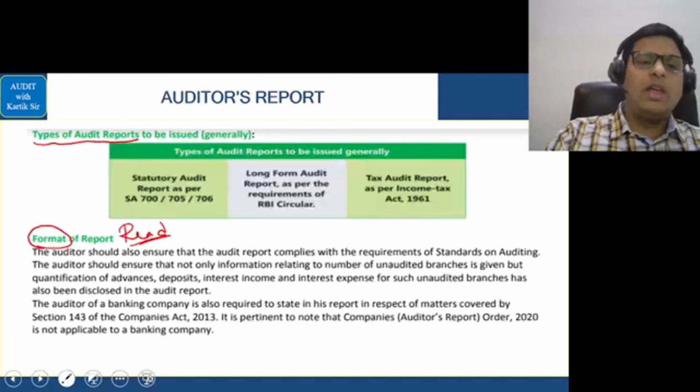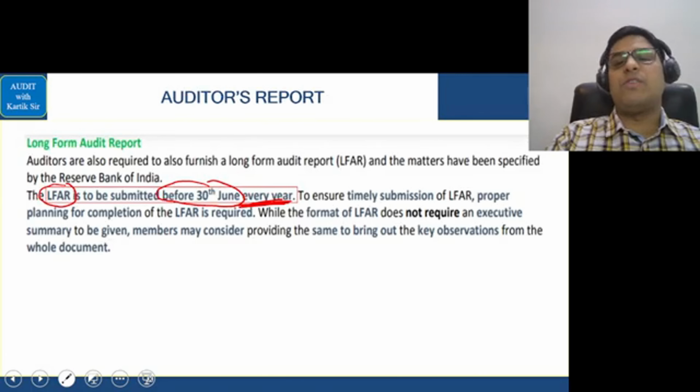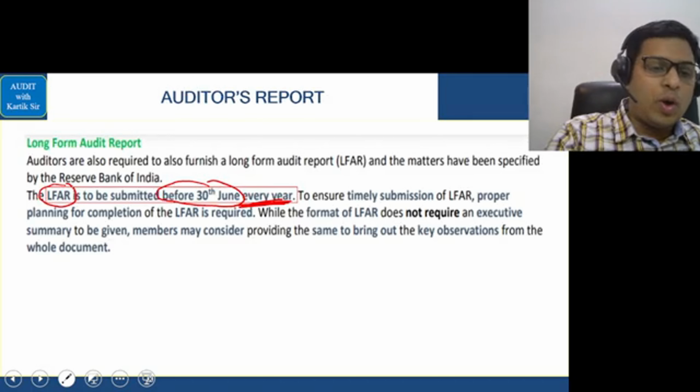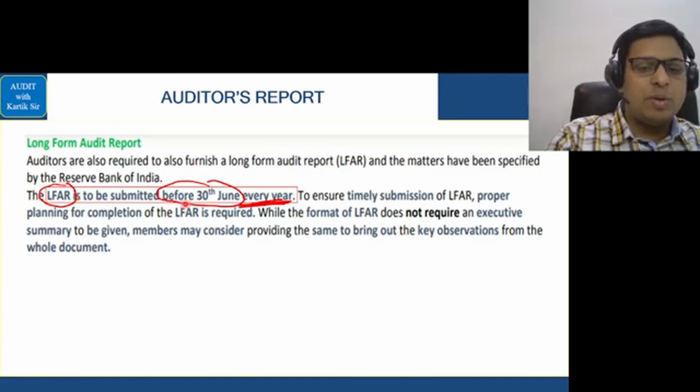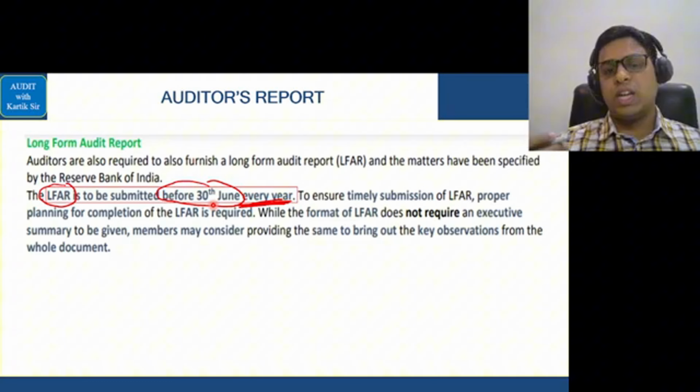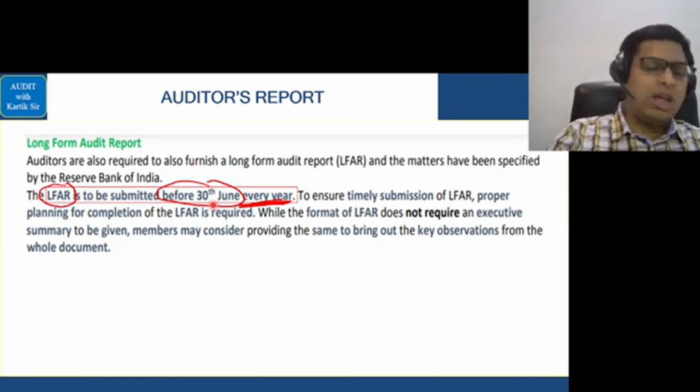Let's go further. This is a simple area. You can go through it. You can read it. Come to this part, LFAR, long form audit report. Long form audit report, you have to remember a date, that is, it should be made before 30th June every year. So LFAR should be submitted before 30th June every year. Simple. Let's go further.